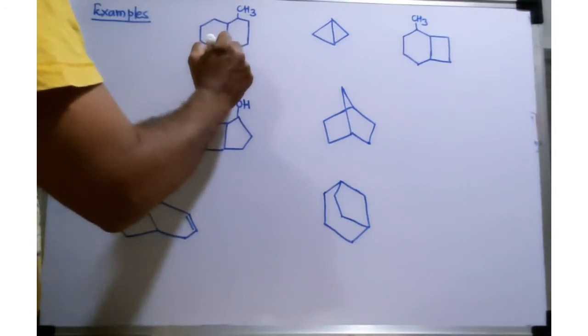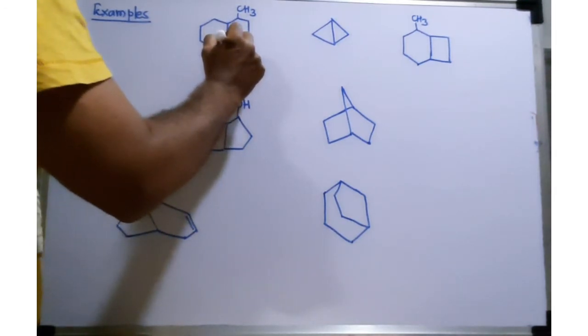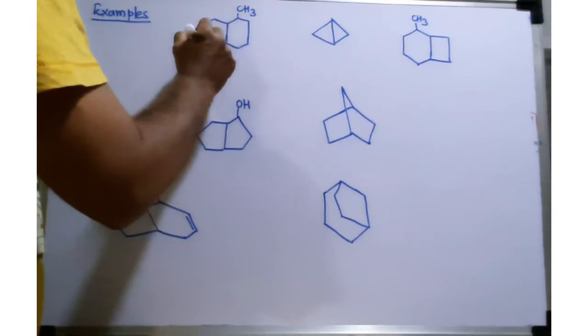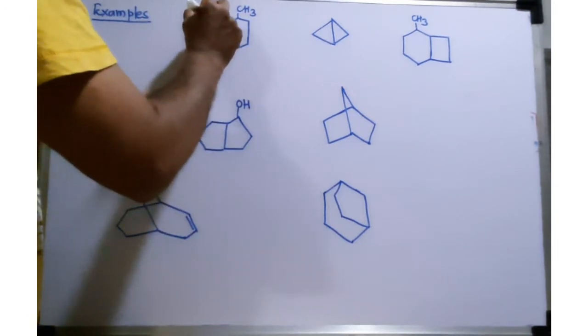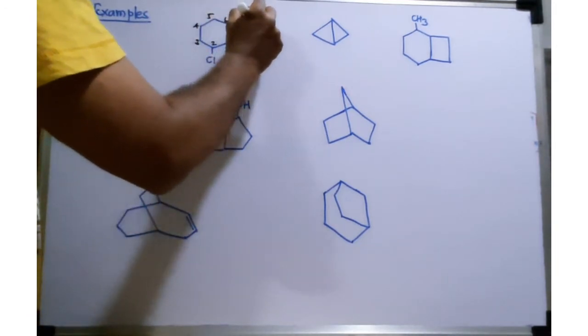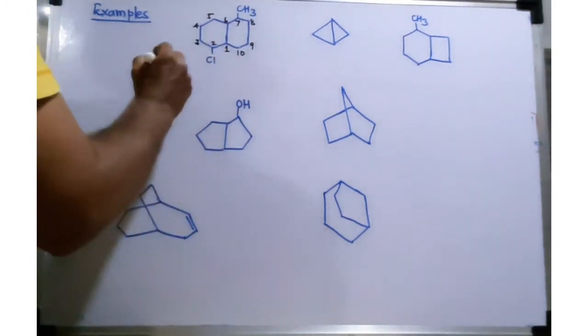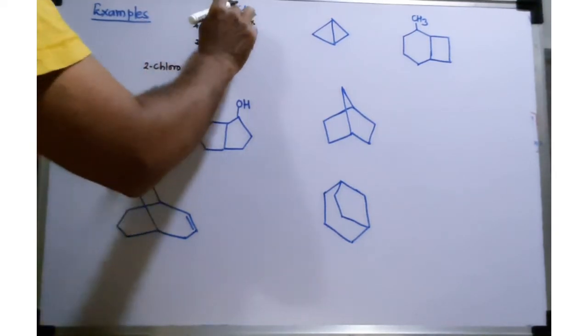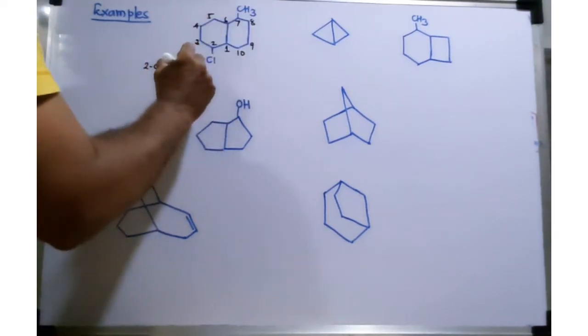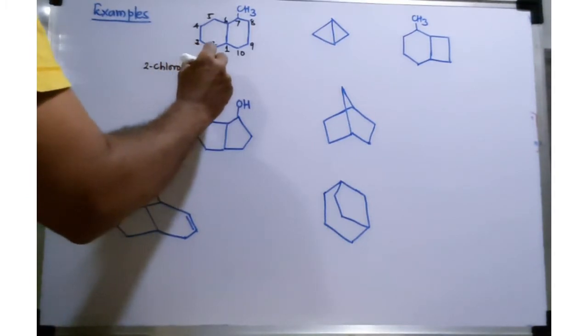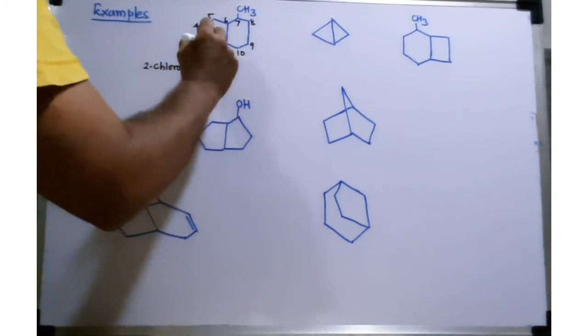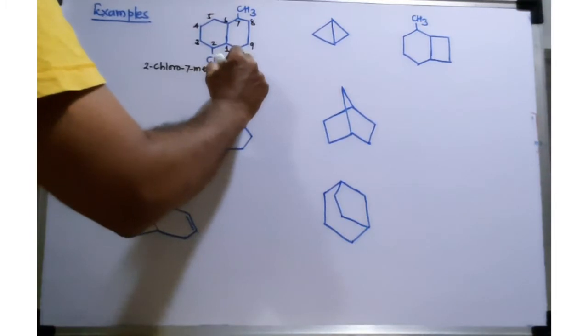If this chloro will come first, this is carbon number 1, 2, 3, 4, 5, 6, 7, 8, 9 and 10. Alphabetically C will come first, so this is 2-chloro, then at the 7th position there is a methyl, so this is 7-methyl, and then this is bicyclo